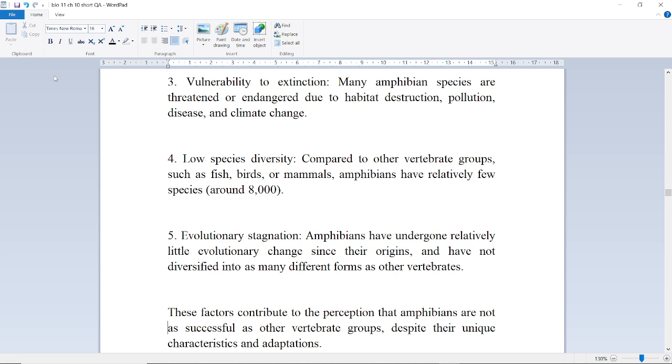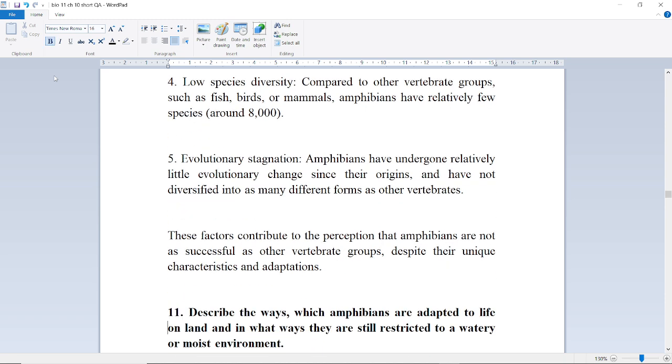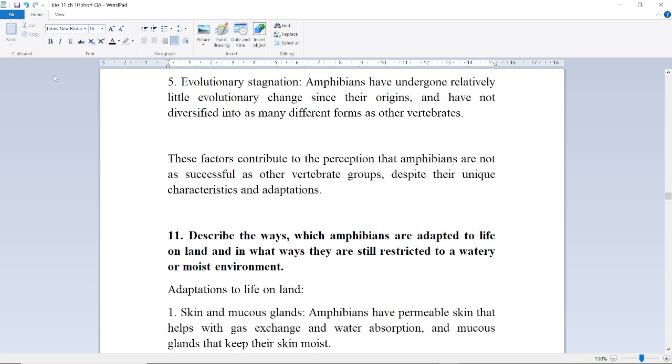Next is evolutionary stagnation. Amphibians have undergone relatively little evolutionary change since their origin and have not diversified into as many different forms as other vertebrates. These factors contribute to the perception that amphibians are not as successful as other vertebrate groups despite their unique characteristics and adaptations.